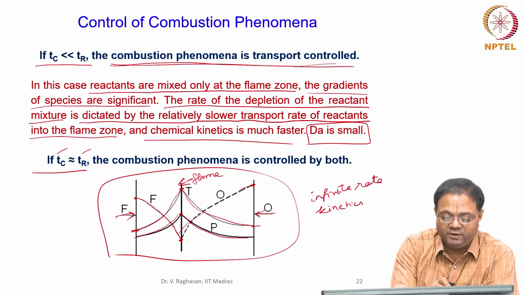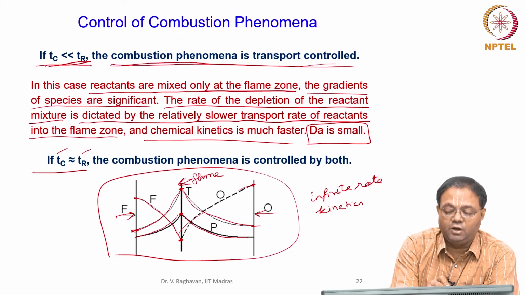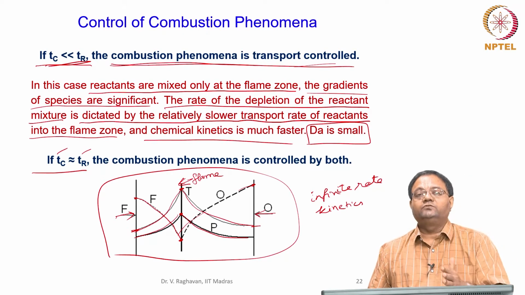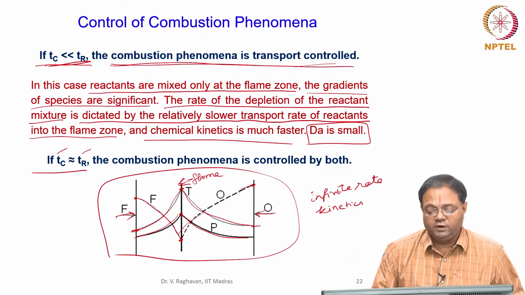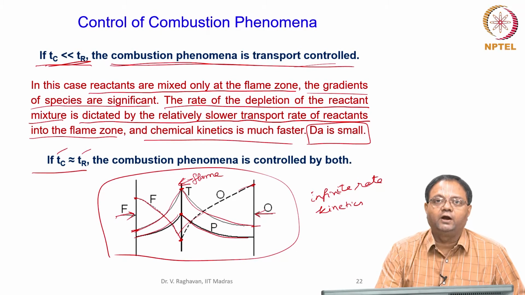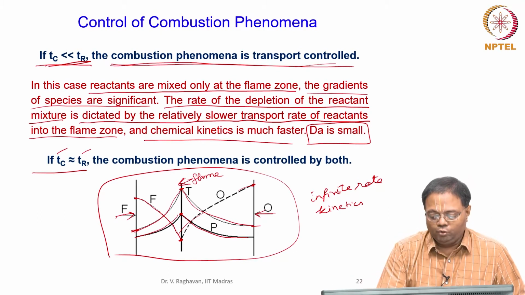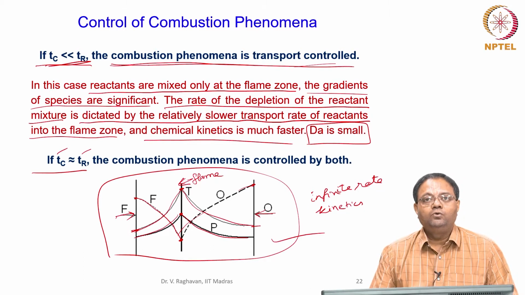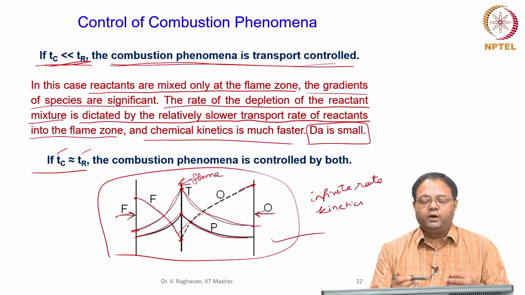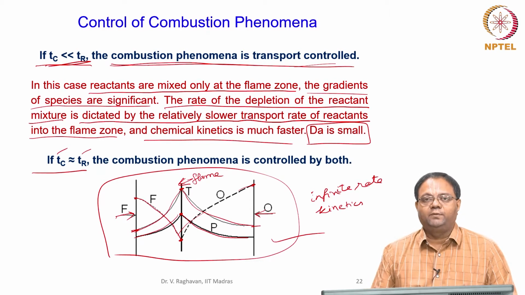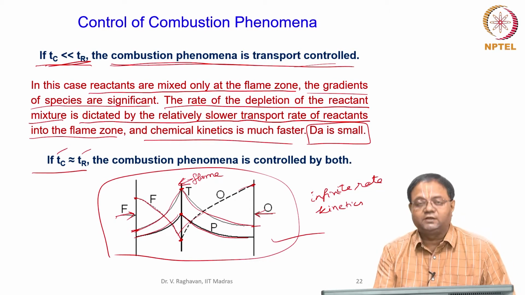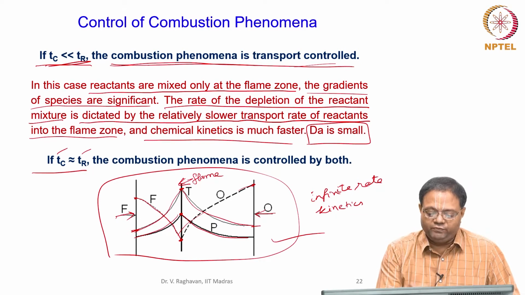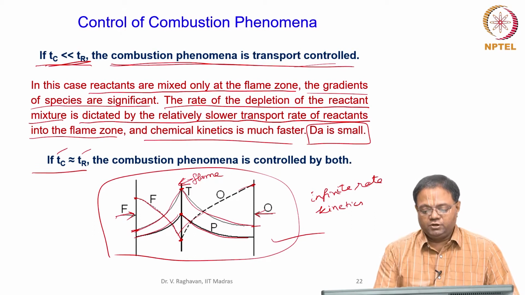The second extreme is Tc much lesser than Tr. You can see the gradients, chemical kinetics is very fast, and the transport is going to control. When I say infinitely fast chemistry, I do not need kinetics at all to analyze this flame. You do not need to worry about single step, multi-step, elementary, global reactions, nothing is required. Only the rate at which the fuel and oxidizer are fed will dictate the formation of flame.